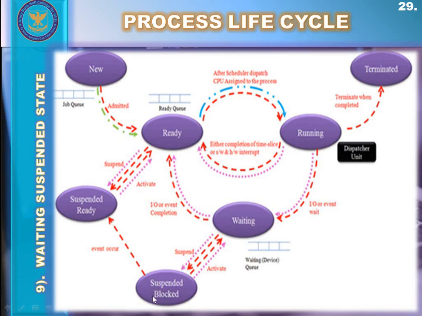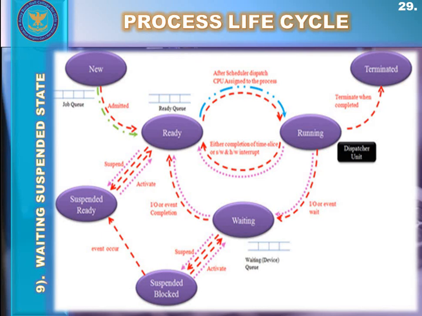A process may go from the blocked suspended state to the ready suspended state if its work is done, but if its work is not done, it needs to move back to the waiting or blocked state for that input output event to occur. Instead of removing a process from the ready queue, it's better to remove the blocked process which is waiting for some resources in the main memory.